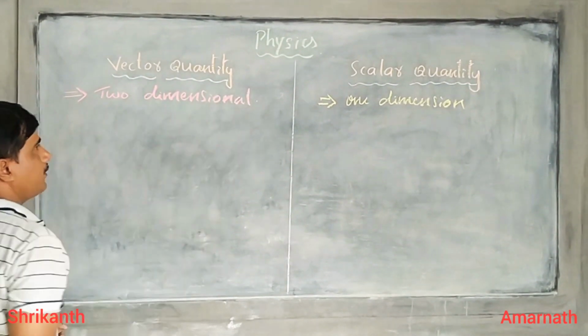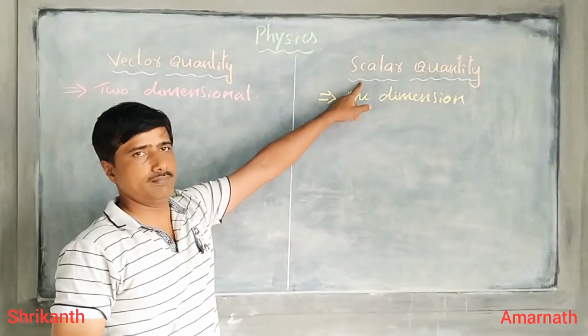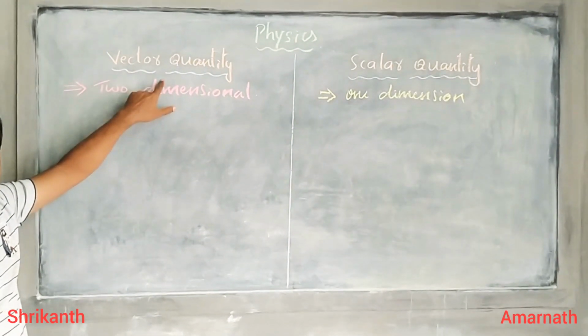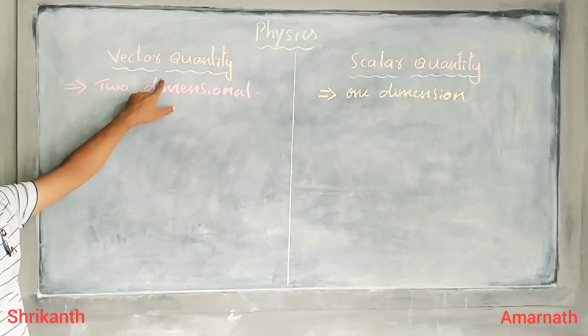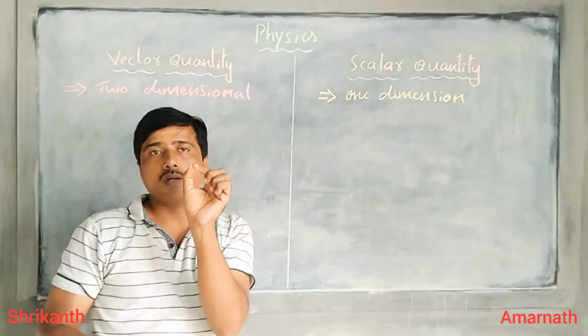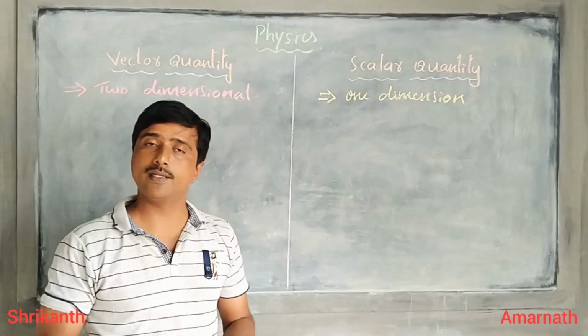I mean to say, I am giving you only the destination here, and here I am giving you the destination along with the direction. So that means scalar quantity. In physics we use magnitude in the place of destination.